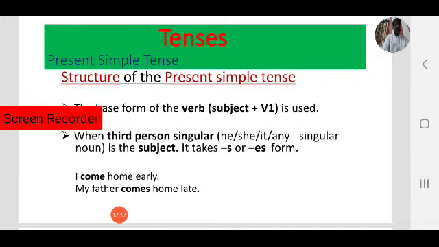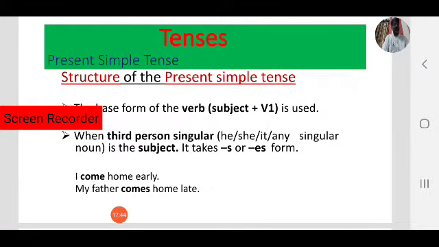So you know about subject forms. First person: I, that is singular. We are, that is plural. Next, second person: you, singular, and you, more than one, that is plural.